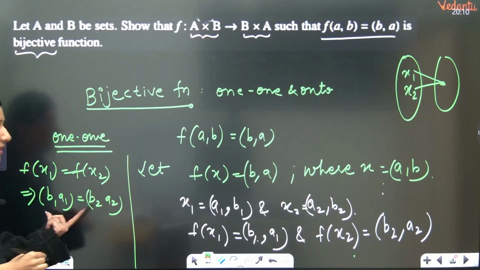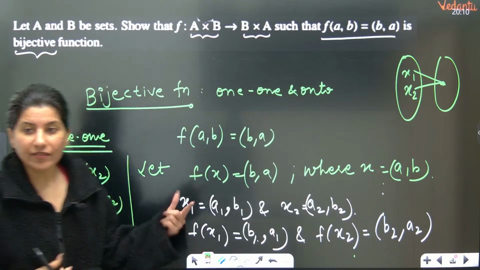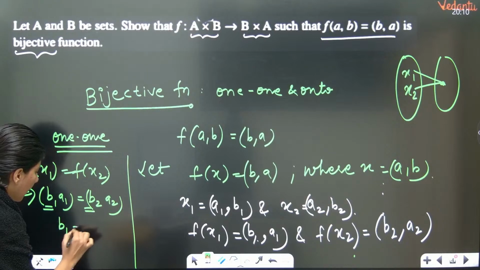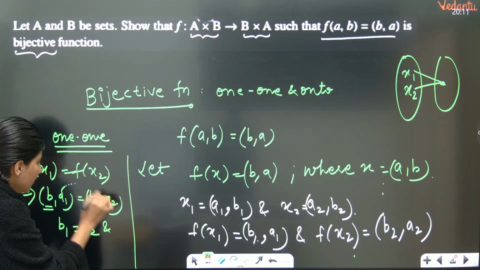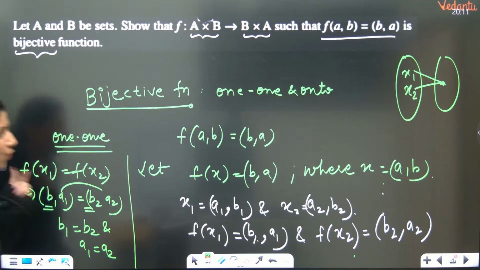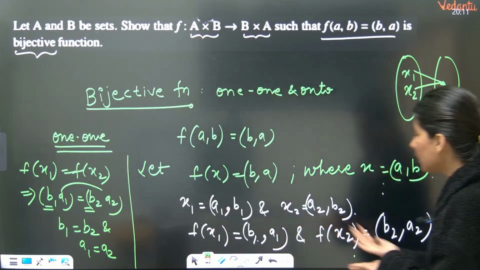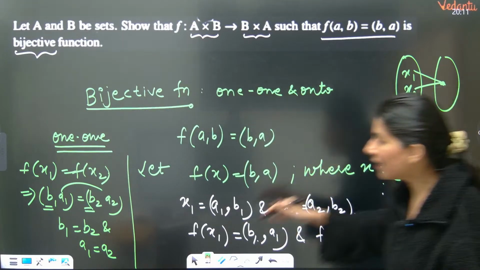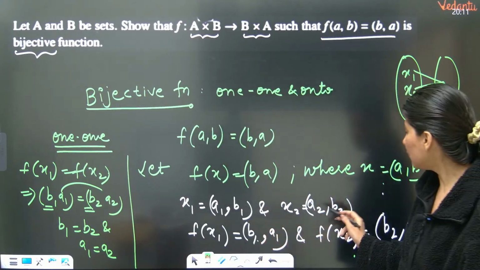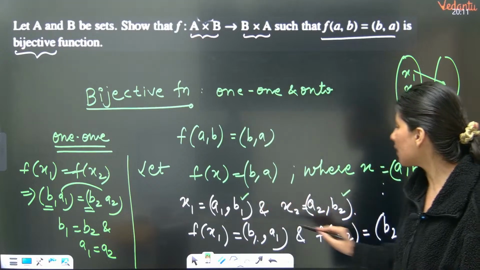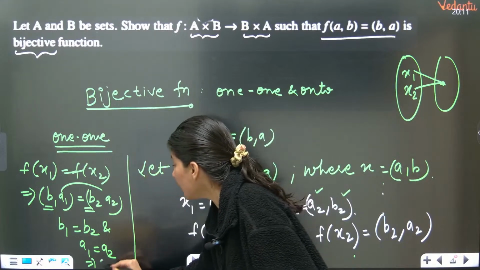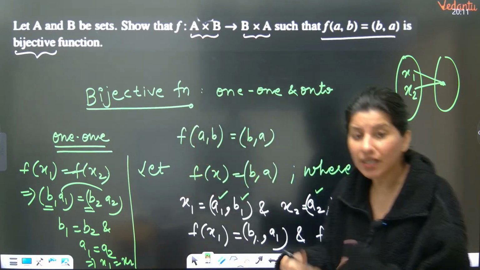Now understand what happens when two ordered pairs are equal. When two ordered pairs are equal, B1 will be equal to B2, and at the same time A1 will be equal to A2. So if B1 and B2 are equal, and A1 and A2 are equal, this implies that x1 and x2 are also equal.